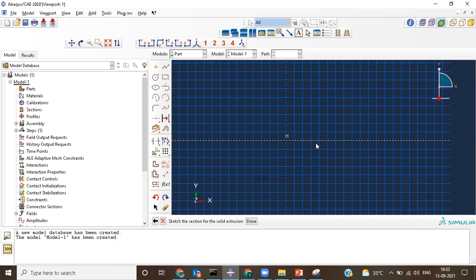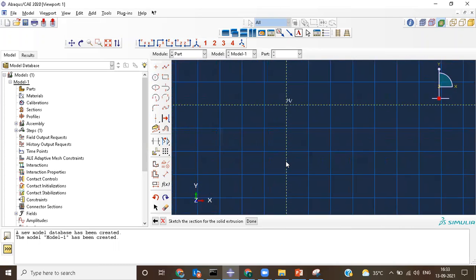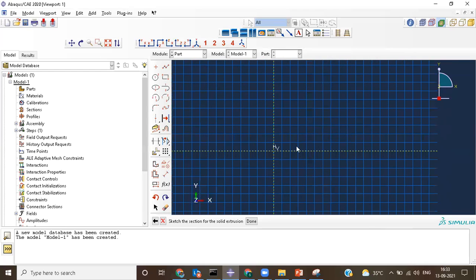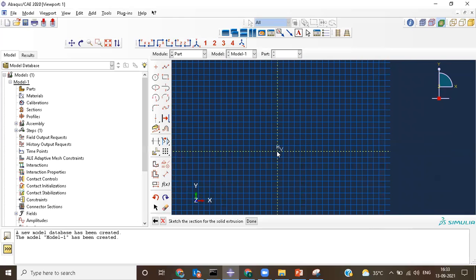Now similarly, I would like to plot a vertical line also. Again, long click on this option and select create vertical line through, then click over here. Now you have one horizontal line and one vertical line. These two are basic things, and if you clearly observe, it's a light green in color, so those are fully constrained. Now this is my center, so I can call this my origin position of 0 and 0, and from there I can do whatever I want.